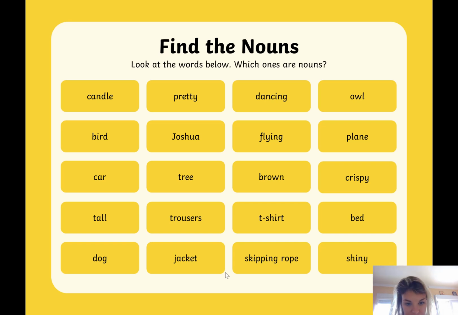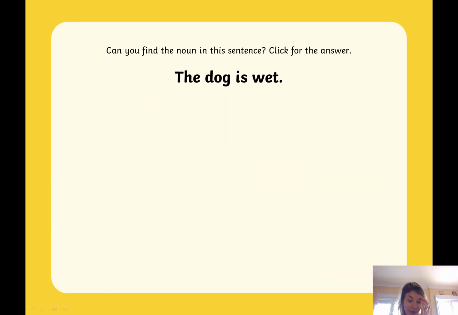Trousers, yes, that's something that you wear, as well as a t-shirt. Bed, something that you sleep in. Dog, we talked about dog. Jacket, something that you put on. Skipping rope, something that you play with. And shiny, that might be describing your jacket. It might be describing your pencil case, even an apple. You might get a shiny apple. I have a shiny apple from the supermarket. Shiny is another adjective describing things.